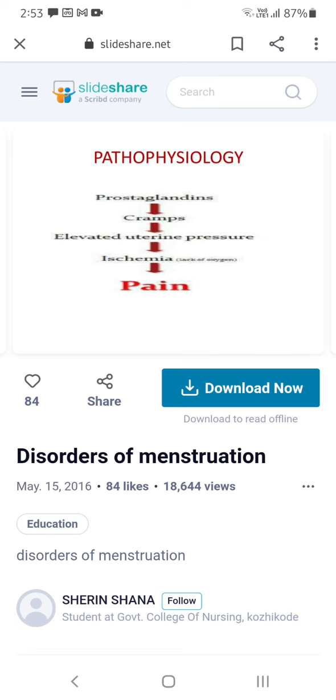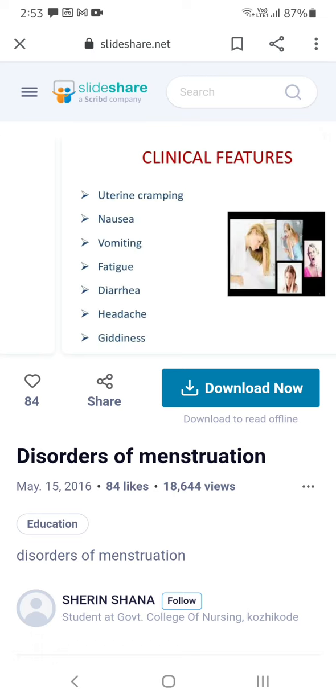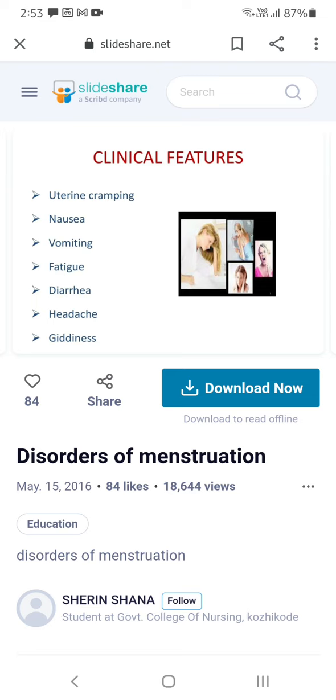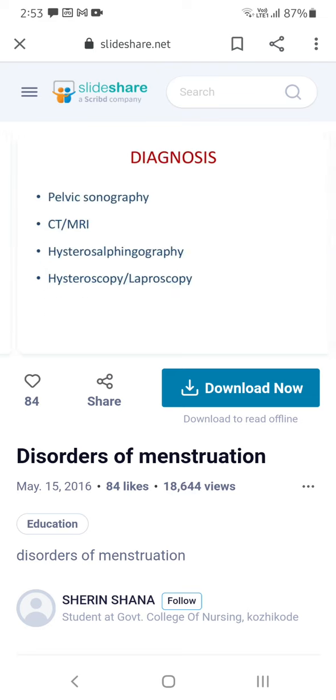Prostaglandins are mostly released, so cramping will be seen, uterine pressure will be seen, and sometimes ischemia, lack of oxygen to the uterus, so pain will come. That's why they go for a walk. If you go out and see greenery, the glucose in the blood will supply more oxygen to the uterus, so pain will get reduced. Clinical features: uterine cramping, nausea, vomiting, fatigue, diarrhea, headache and giddiness will be seen.